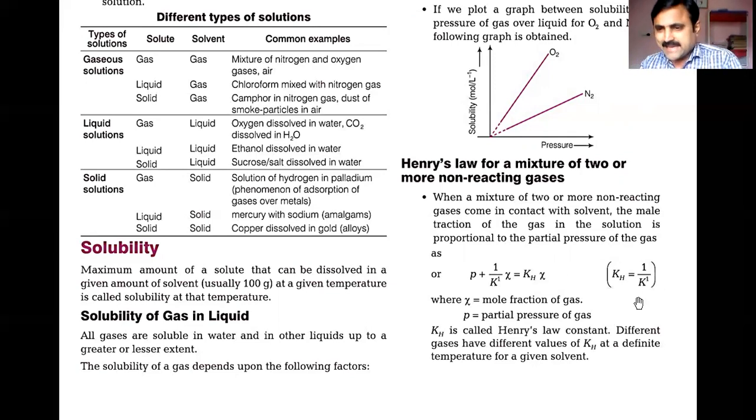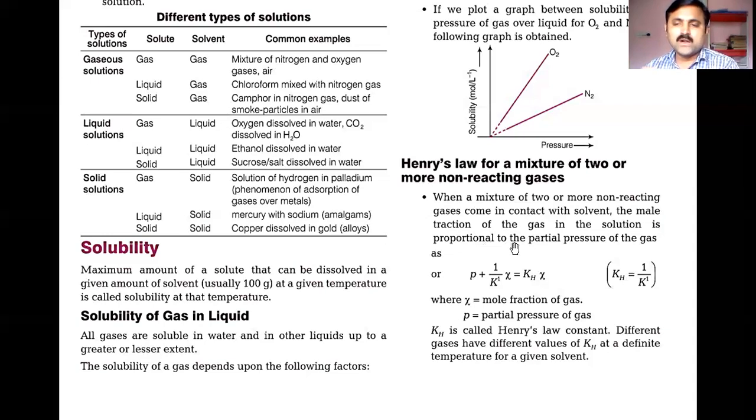Here the KH we are showing is Henry's constant, which is the reciprocal of the constant 1 by K dash. What I study here is that when a mixture of two or more non-reacting gases comes in contact with the solvent, then the mole fraction of the gas in the solution is said to be proportional to the partial pressure of the gas.